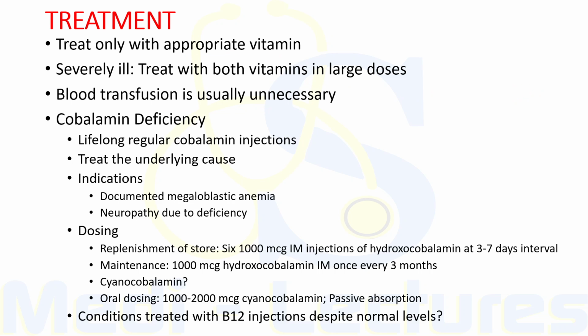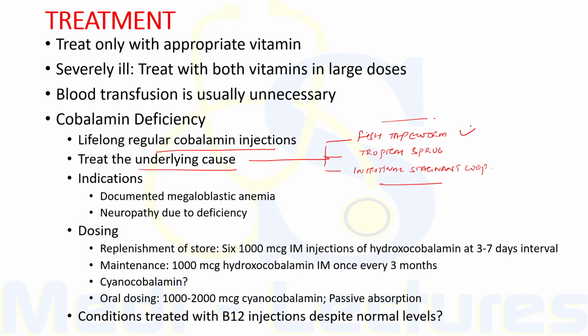Now let's see the treatment of cobalamin deficiency. It is usually necessary to treat patients who have developed cobalamin deficiency with lifelong regular cobalamin injections. In a few instances, treatment of the underlying condition can be done, for example, fish tapeworm infestation, tropical sprue with the help of antibiotics, and intestinal stagnant loop that is amenable to surgery.